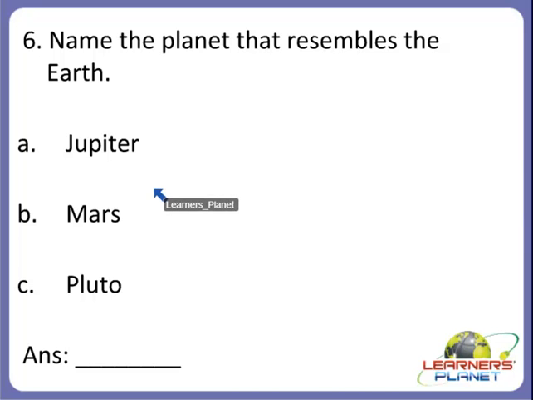It has not been found yet, but it is believed that life may exist on this planet also besides Earth. So which is this planet? Yes, very good. It is Mars. So B is the correct answer. Mars is the planet that resembles the Earth.